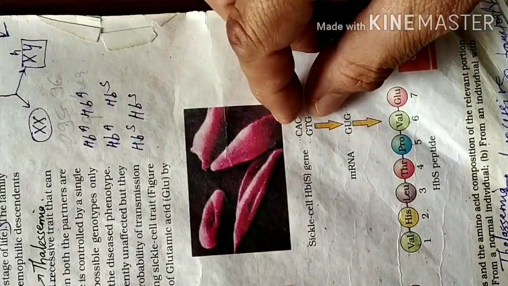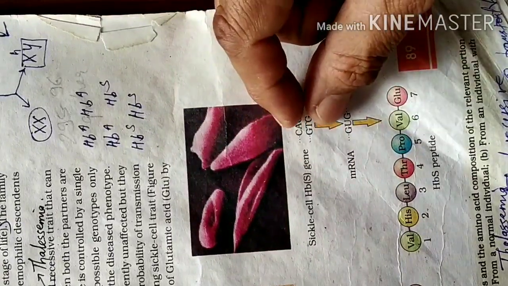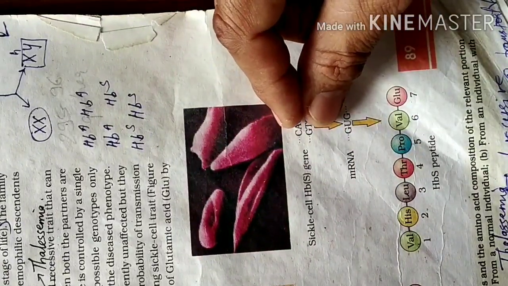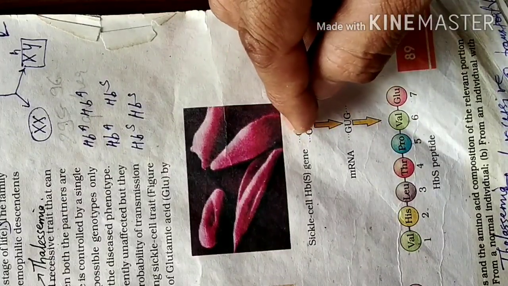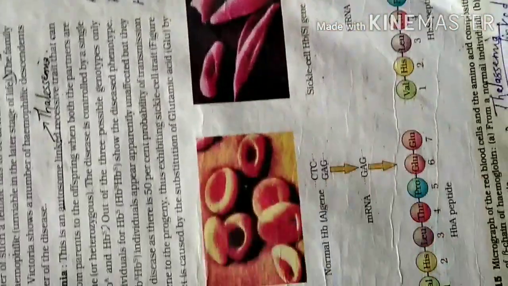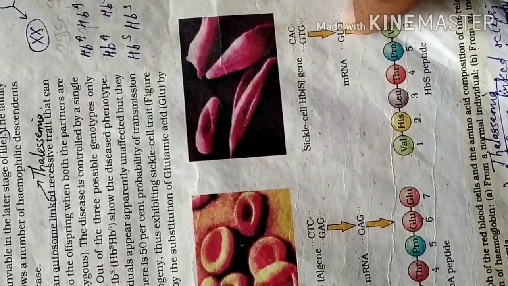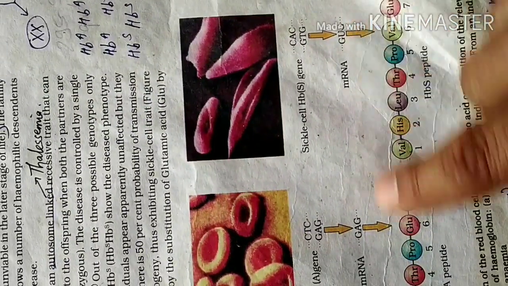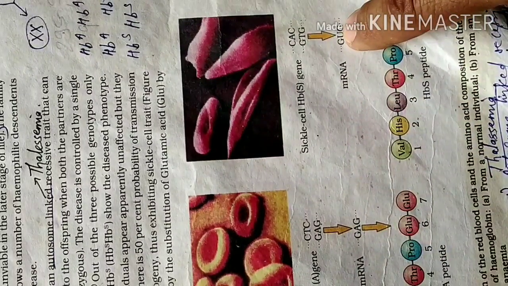So we can say there is a mutation that has taken place. This mutation is known as point mutation. Instead of TA in the previous case, it has become AT. So the combination here, initially it was CTC, now it is CAC. Therefore the messenger RNA that is formed is different here. In the first case it was GAG, in the second case it is GUG.